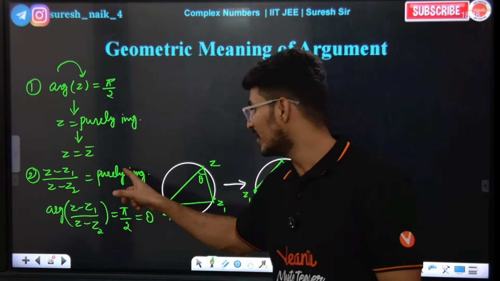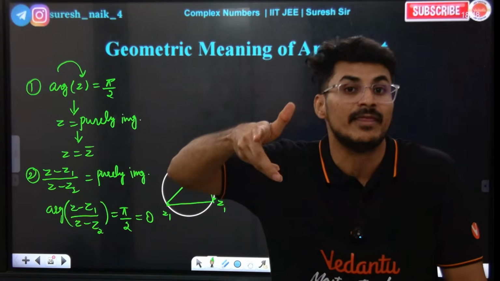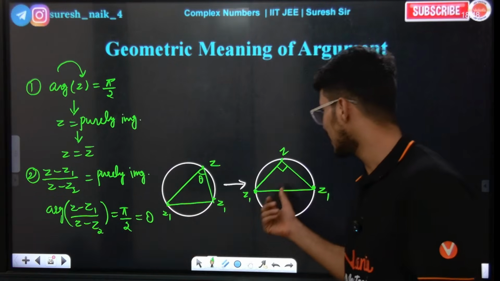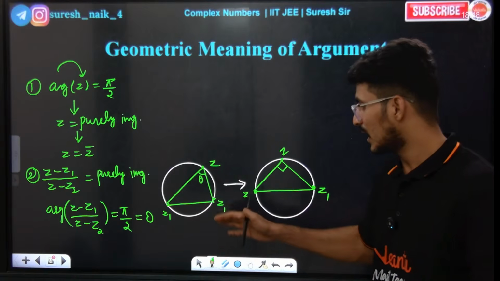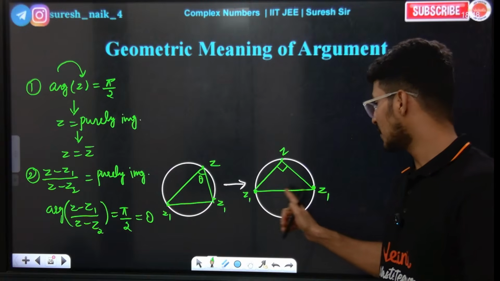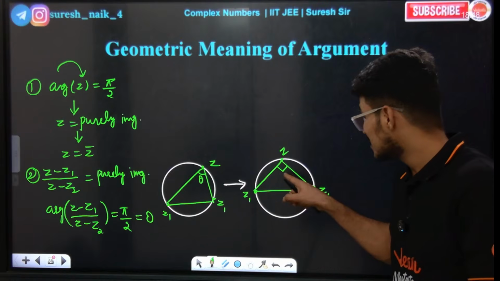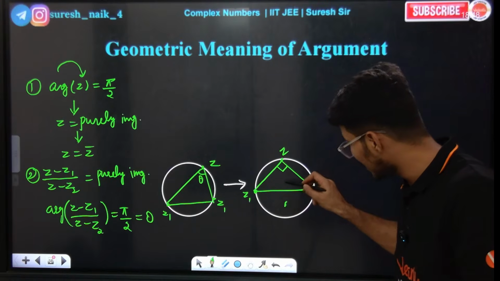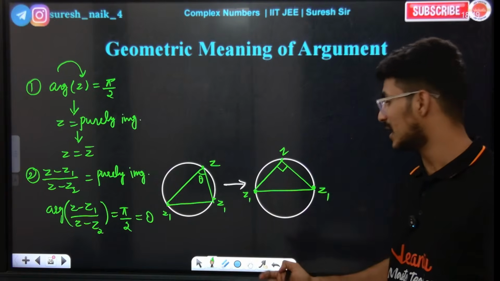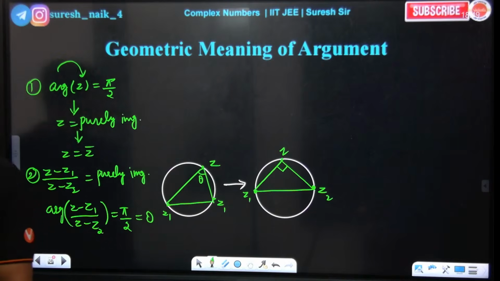Whenever the number in the bracket is purely imaginary, you will be getting the argument as 90 degrees. First it was making some theta. Now, as soon as I know that the complex number is purely imaginary, it will make 90 degrees. So z1 and z2 are the end points of the diameter. Angle in a semicircle is 90 degrees. Hope you caught the point.